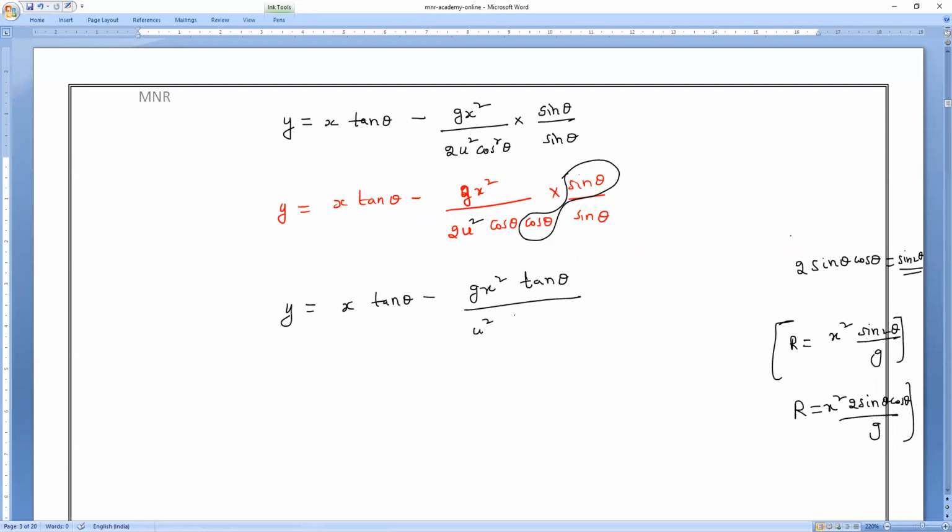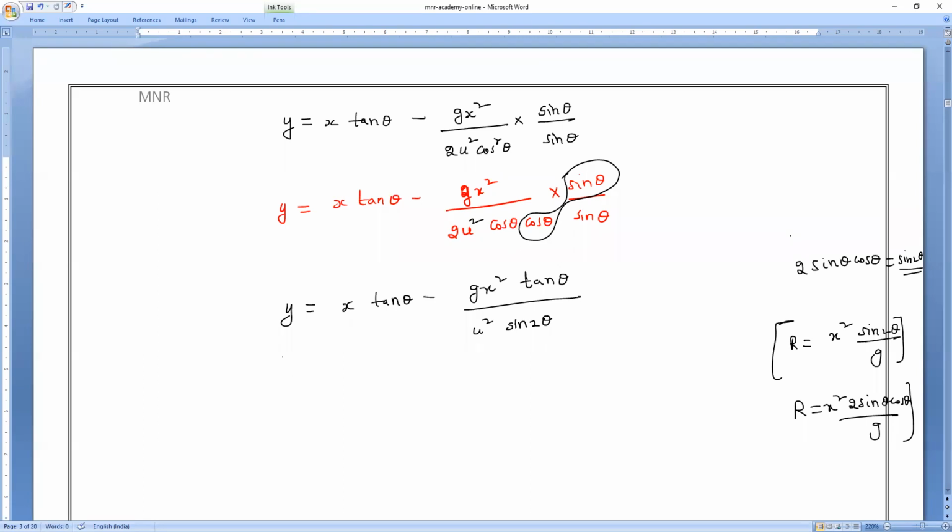So u square into what can I write here? u square into sin 2 theta. Understanding? So observe very carefully now. That is only 2 sin theta cos theta. So instead of 2 sin theta cos theta, can I write sin 2 theta? Is it okay, guys? Yes, sir.